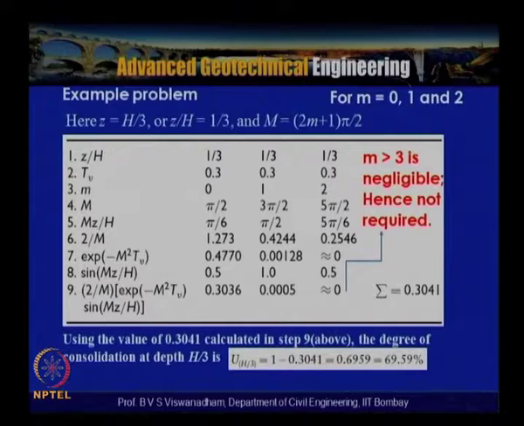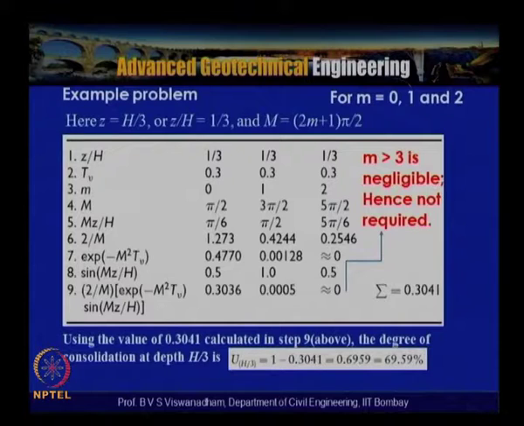Then 2 by M is 1.273, 1.424, with the exponential of minus M square Tv, and sin MZ by H also obtained here. Then the equation gives 0.3036, 0.0005 and almost equal to 0. When you summate these things, it comes to 0.3041.